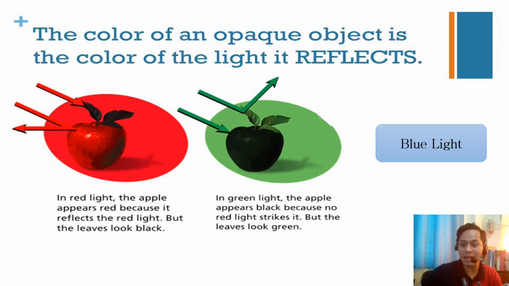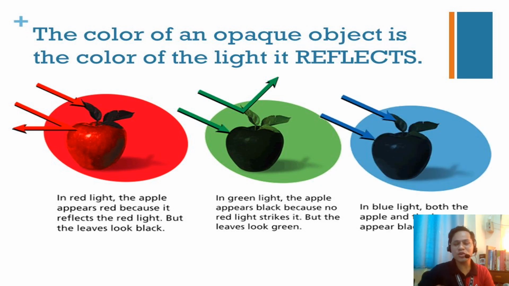But what if we will put the same apple under blue light? So you can see there that the red apple has the ability to reflect red. Ang problema, wala may red. So gi-absorb niya ang blue. So that's why it appears grayish or blackish. Same with your leaves. The leaves they have the ability to reflect green. Kaso wa may green. So gi-absorb ra niya ang blue. Wala siya gi-reflect. That's why it appears blackish or grayish.